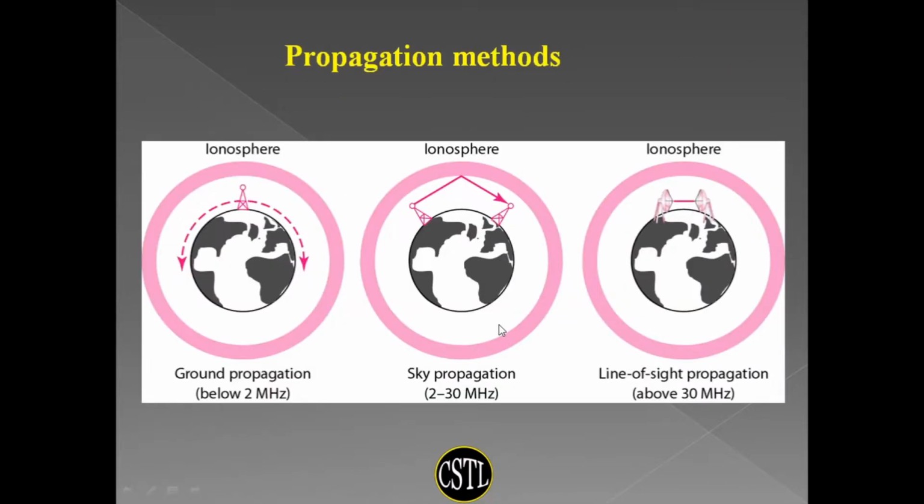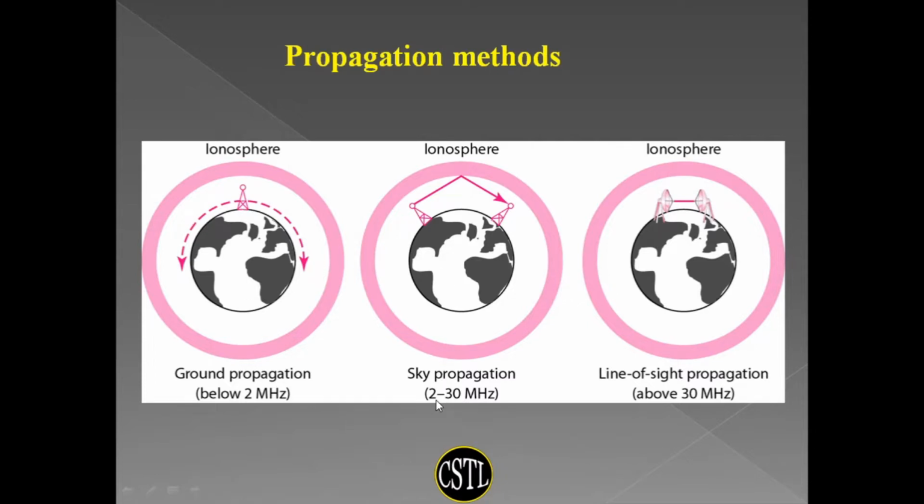Now there are three propagation methods of any unguided media or wireless communication. Communication can happen in three ways. One is the ground propagation. In this case, if the frequency is very low, that means below 2 megahertz, then ground propagation is used. That means the signal will go near to the surface and it will follow the curvature of the earth.